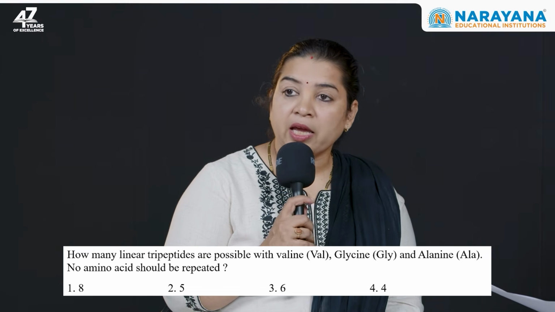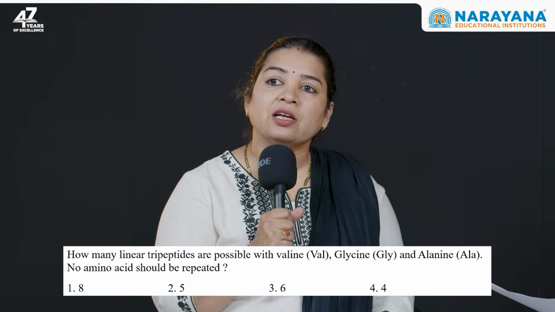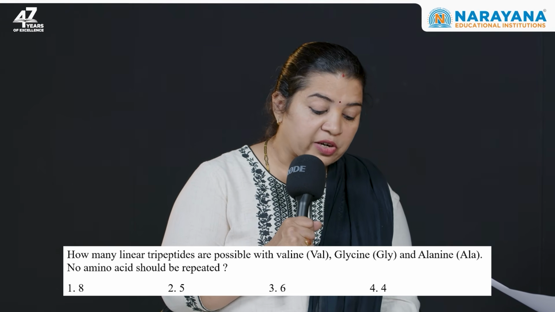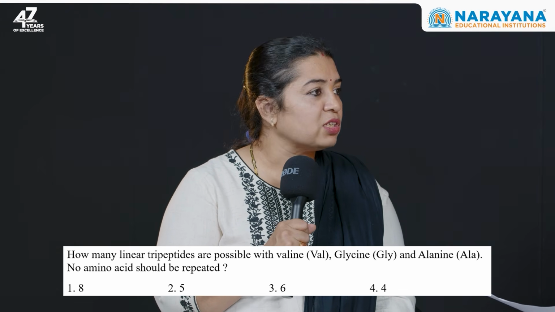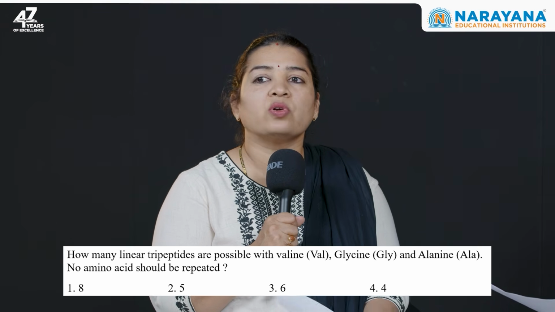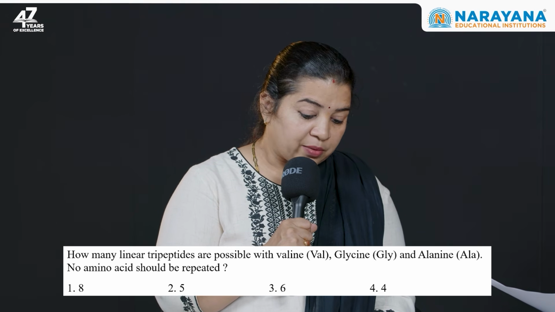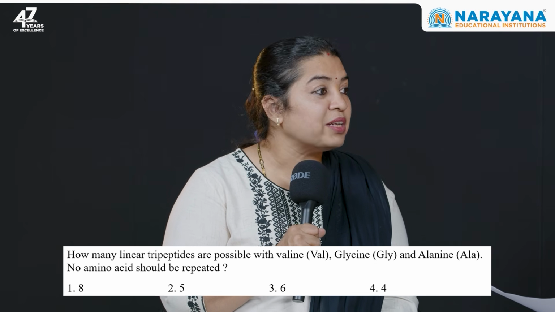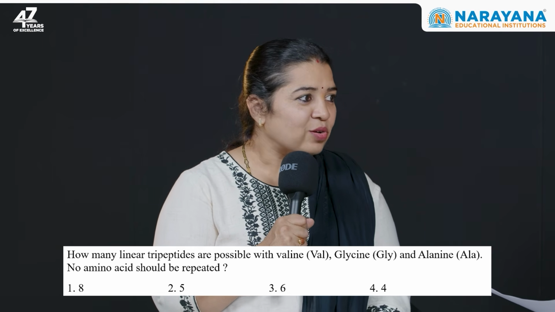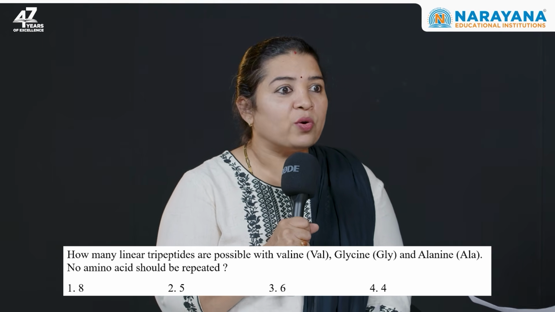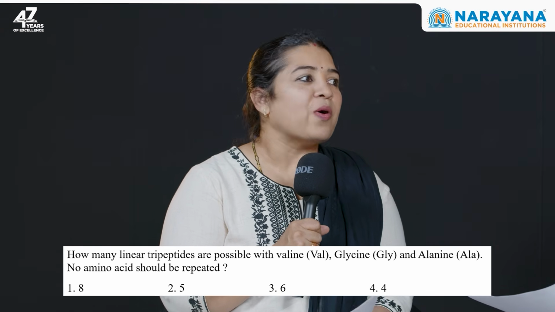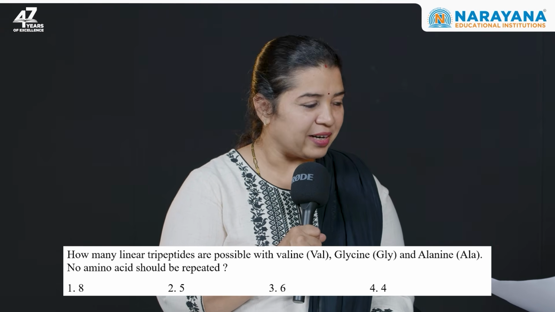The fourth question is again a little tricky. Why tricky? Because it asks how many linear tripeptides are possible. By that logic, students usually go by 2 raised to 3. But then they have added one small line: no amino acid should be repeated. So you cannot go for that direct formula. You need to know more of PNC, what to apply exactly. So, moving on to question number 5.